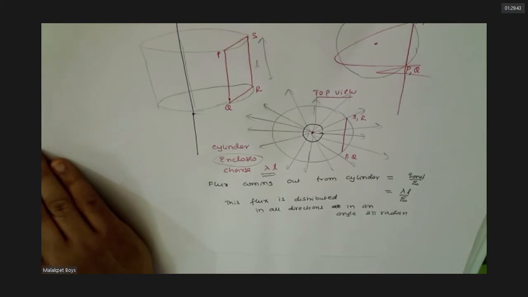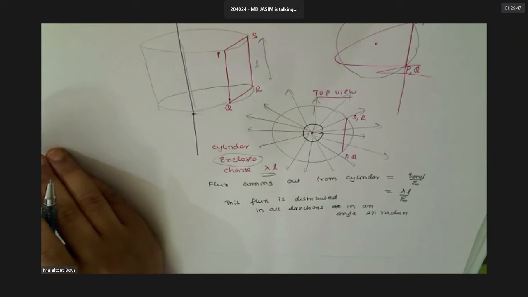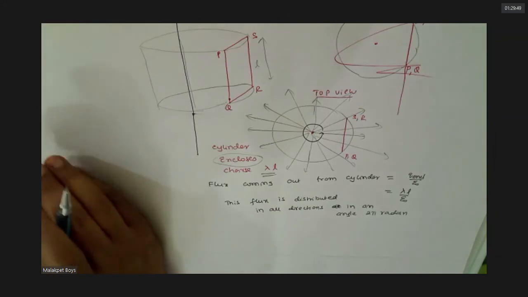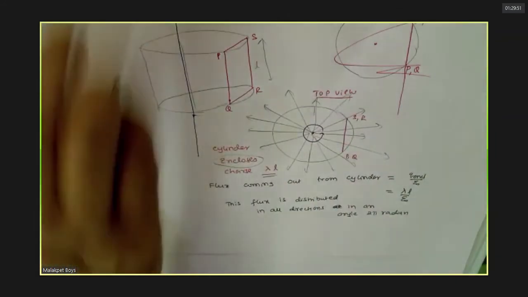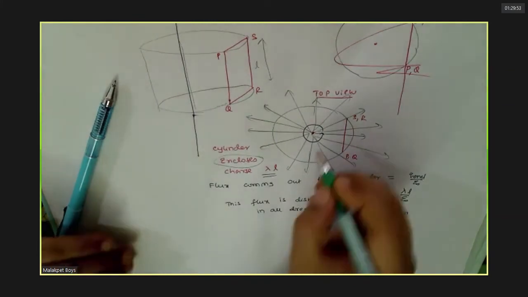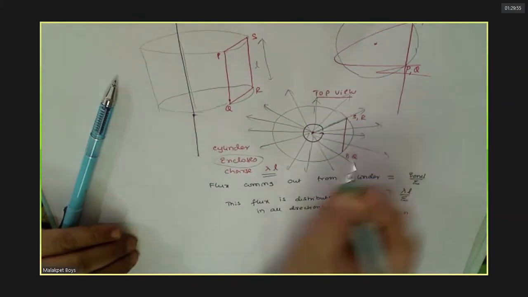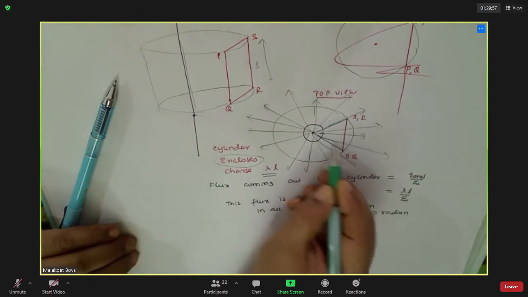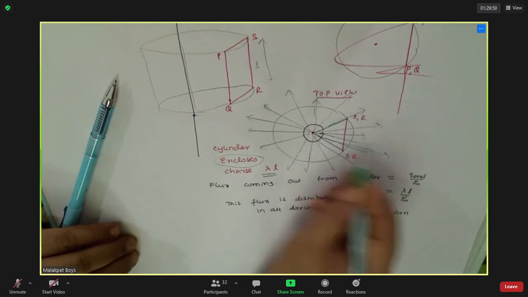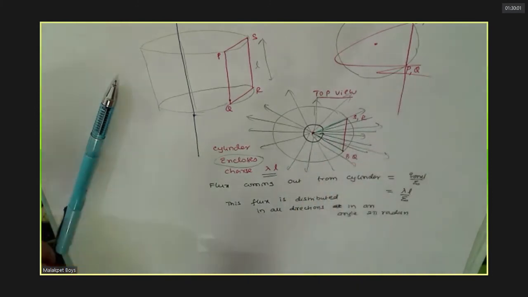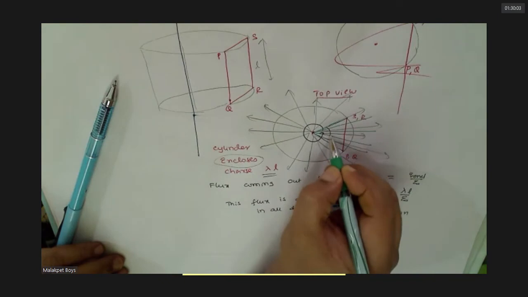That means the total is 360. We don't want all this. What we need is only this part, no? Only the flux through this region, no?